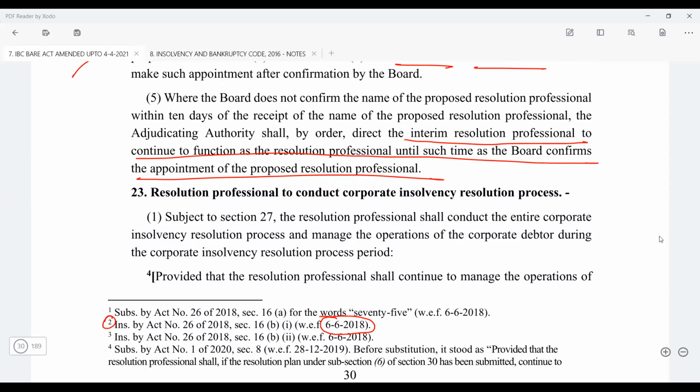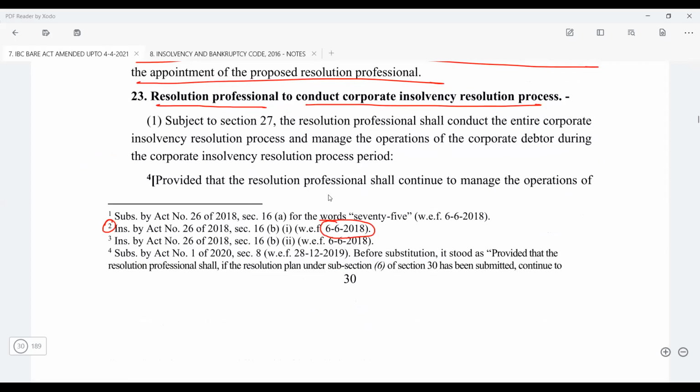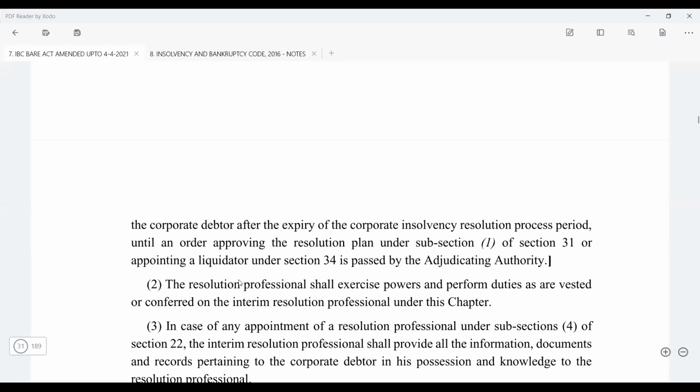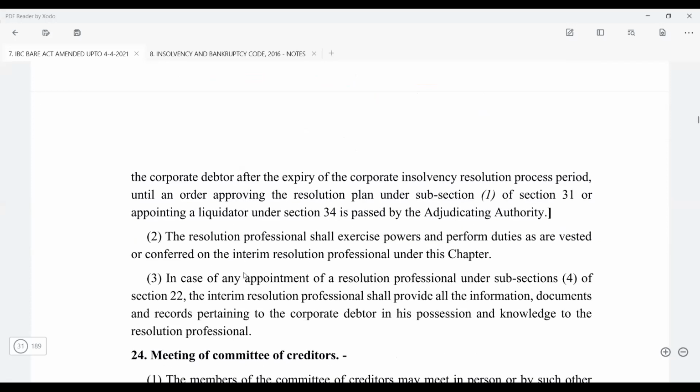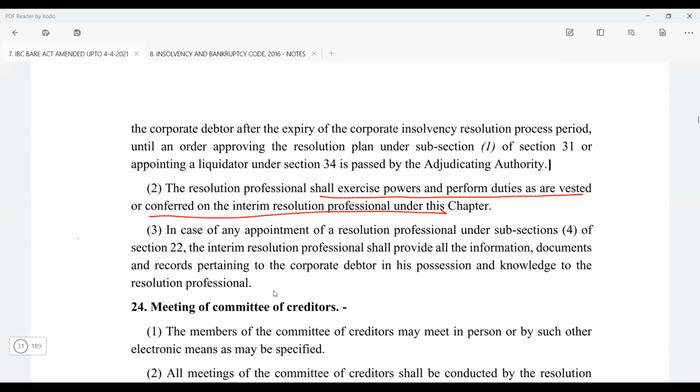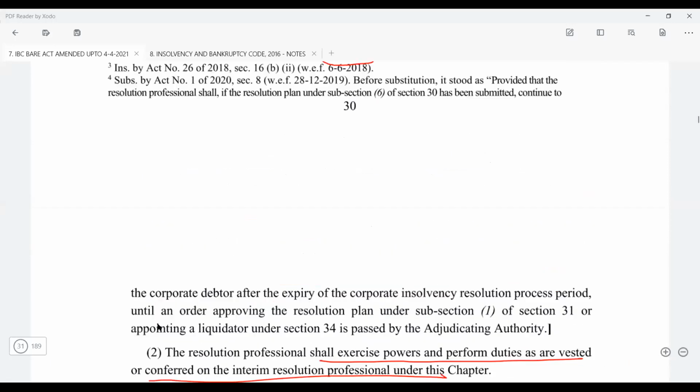Okay. Now you have section 23. Section 23 is basically that the resolution professional is going to conduct the entire CIRP process, right? And the RP is going to continue to manage the operations of the corporate debtor, including the approval of the resolution plan and all those things. The resolution professional shall exercise all such powers and duties which have been given under this chapter. These are all basic points. So till here we have covered, and from tomorrow we'll start with section number 24.